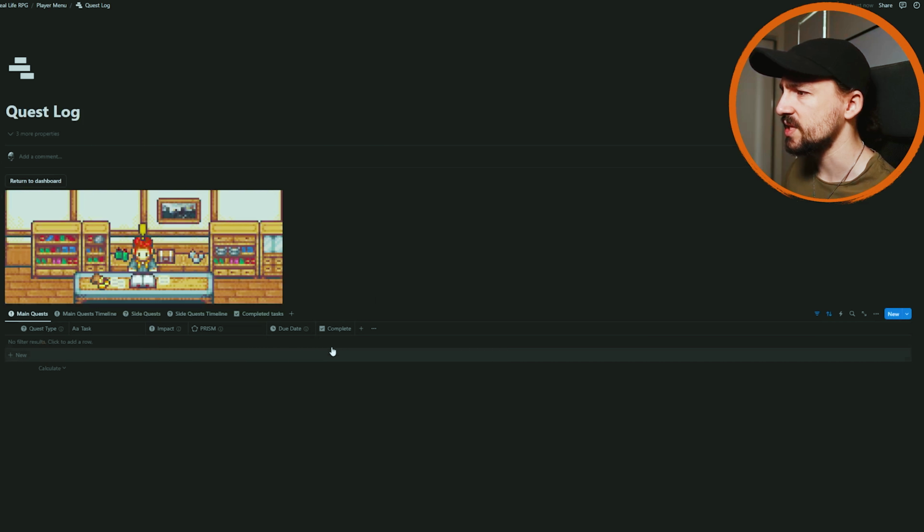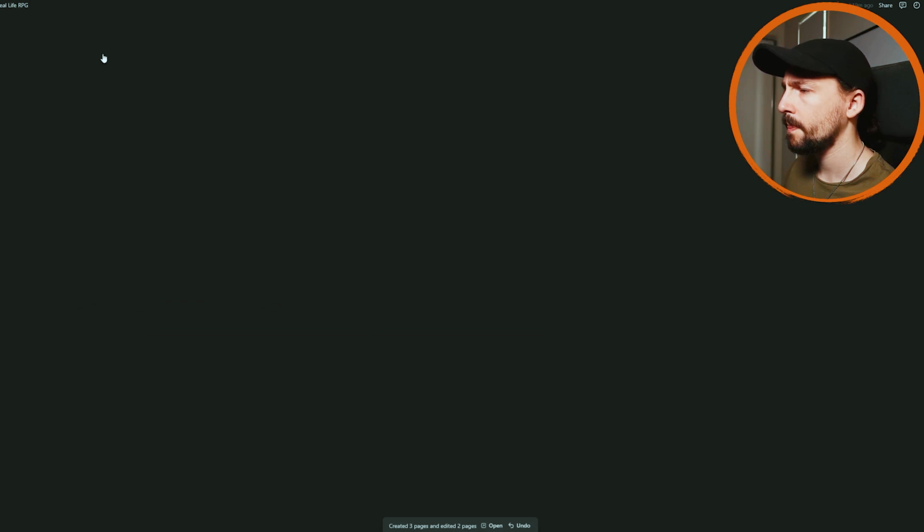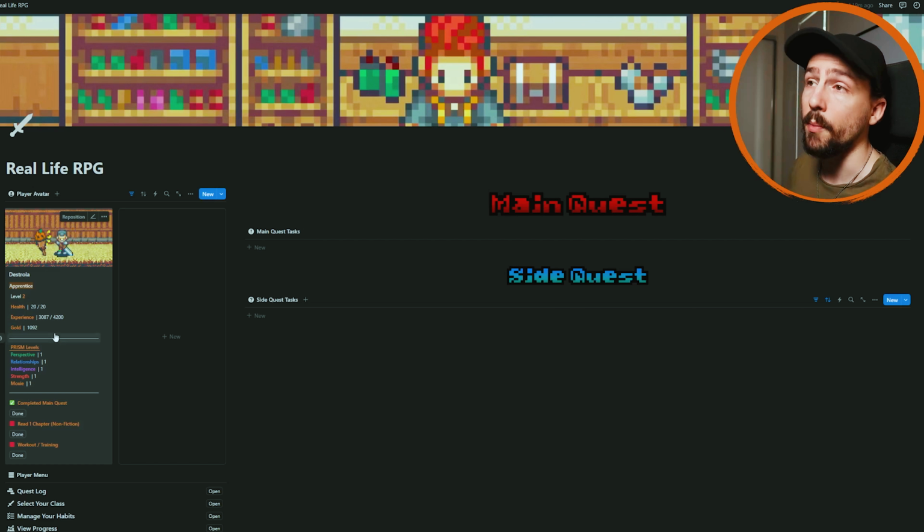I'll just mark these ones done from here. Lovely. You can see now that I'm level 2. My experience has gone up a bunch because I finished a main quest, and my gold has also gone up a lot because I finished these ones way ahead of time. So you'll note that the date of those was set to the January next year. So if you finish things way ahead of time, you'll get a lot more experience based on that. You'll see now I'm level 2. I have 20 health instead of 10.